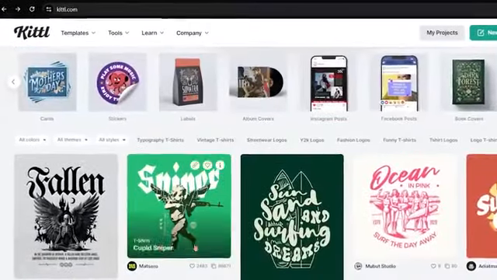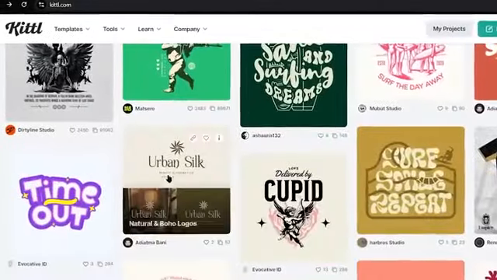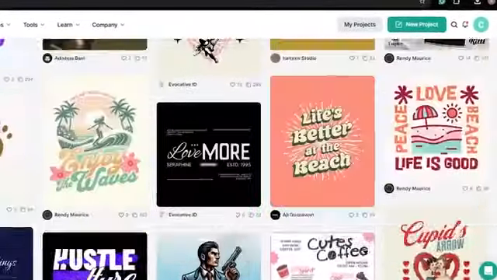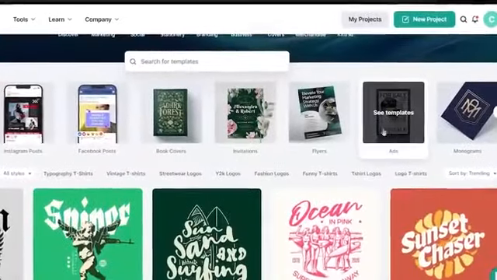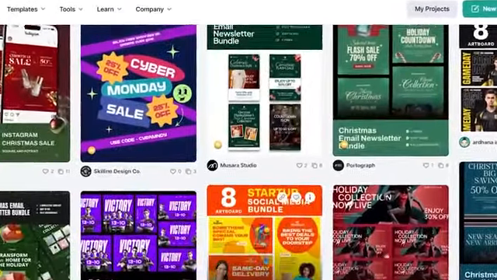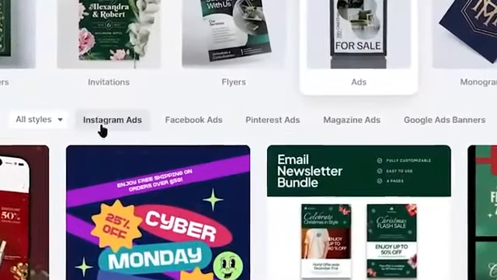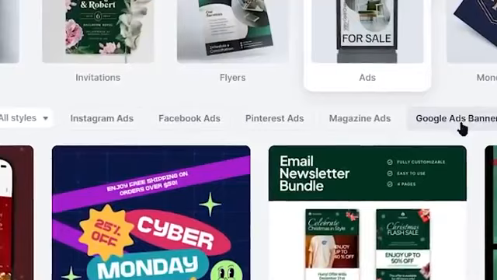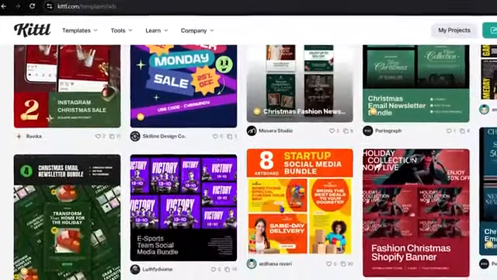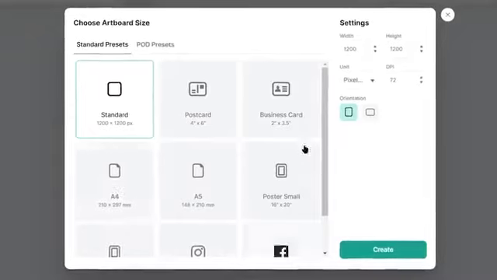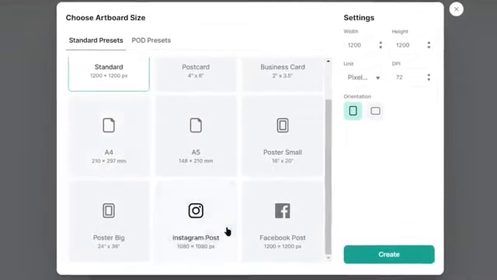Or you can just select the template you like from the homepage of Kittl and start editing it. You can also select any of the ads template available here, and you can also select the ads template itself from here. That's going to show you different social media and website ad templates. Even you can choose a particular social media ad template from here, like the Instagram ads, Facebook ads, Pinterest ads, etc. And if you don't like any of the templates available here, you can just click on the new project button right here, and you can start to create your design from scratch using the Kittl elements.